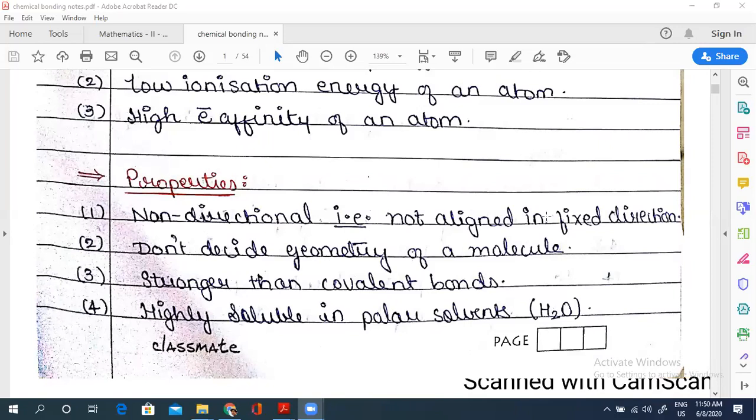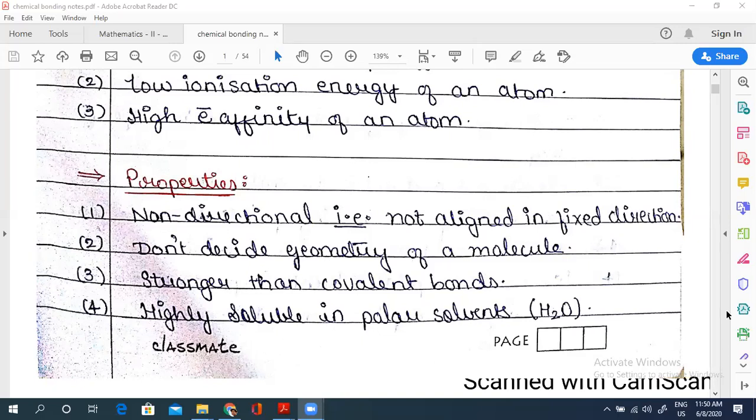Fourth, it is highly soluble in polar solvents because, write it down, like dissolves like. What are polar compounds? Polar compounds are those which can have polarity, either because of a high electronegativity difference or because of ions.